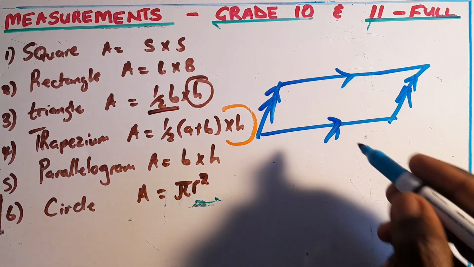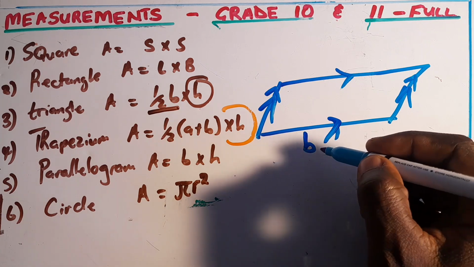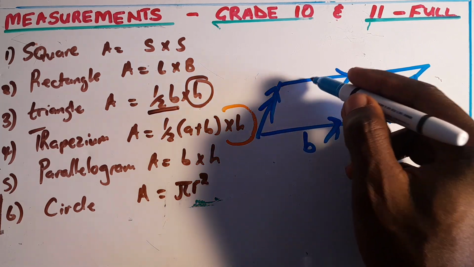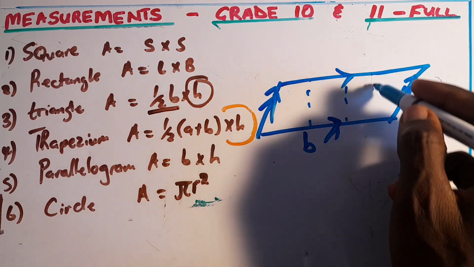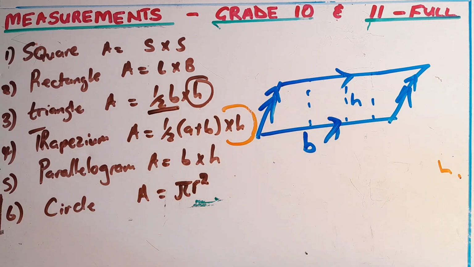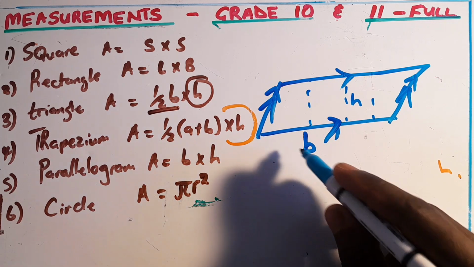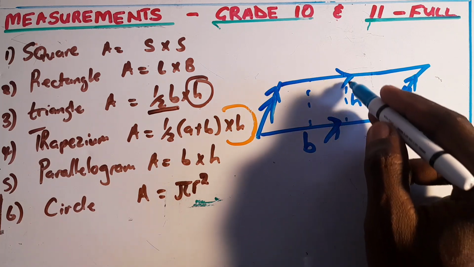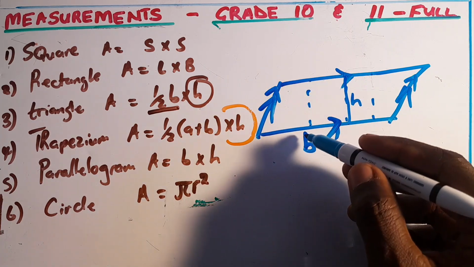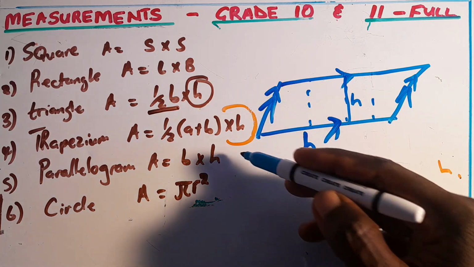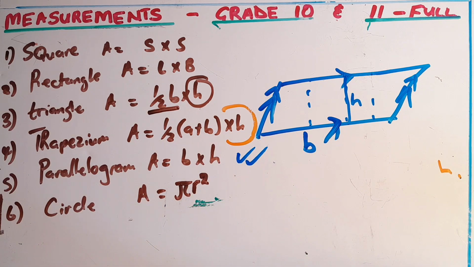So we can name this side that it is sitting on the base. And you know that the distance between parallel lines is always the same. So this is the height. To calculate the area of this, we just say the base multiplied by the height, and then you can find the area of a parallelogram.